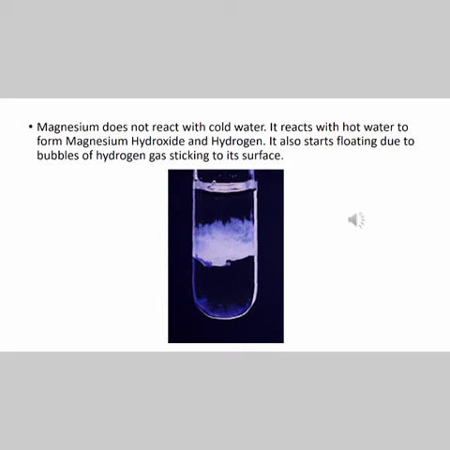It also starts floating. So why does this floating occur? This is due to bubbles of hydrogen gas that go and stick on its surface. So what happens when you allow magnesium to react with hot water? It forms bubbles of hydrogen gas, and this gas goes and sits on the magnesium metal. That is why it starts floating on the surface, right? So this is the reaction of magnesium with hot water. Why are we taking hot water as an option? Because it doesn't react with cold water.